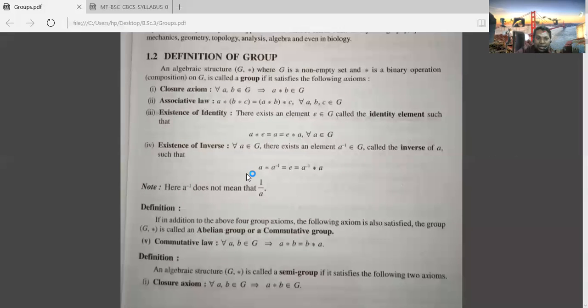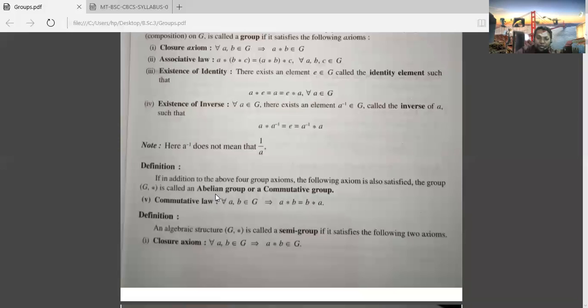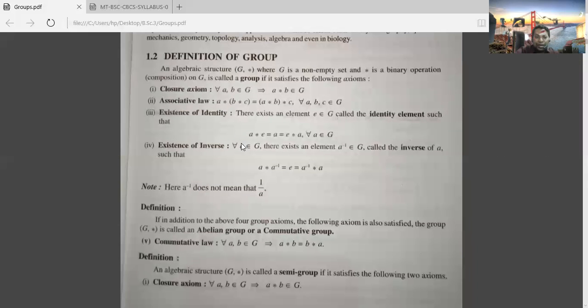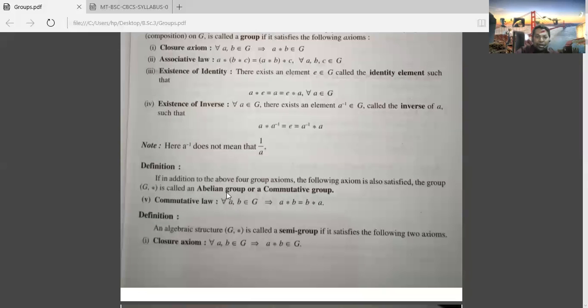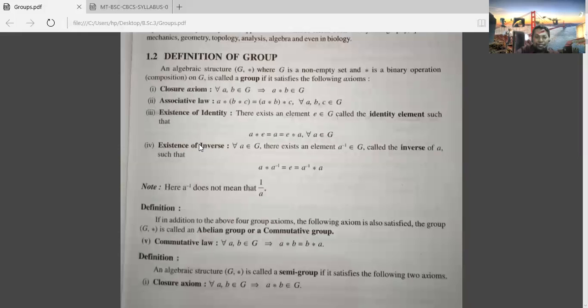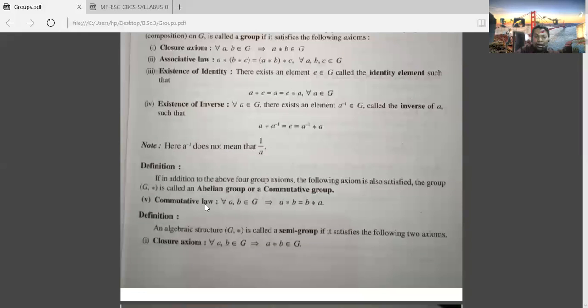And then here you see, in addition to the above four properties, if it satisfies the commutative law, the meaning of that is for a, b belongs to G, a * b equals b * a, that is called the commutative law. I have taken four properties that is called the group. In addition to that, if it satisfies the commutative law, then that will be called an abelian group or commutative group. That means an abelian group has to satisfy five properties. Already I have taken the four here: closure, associative, existence of identity, existence of inverse. Along with that, if it satisfies the commutative law, then that will be called a commutative group or abelian group.